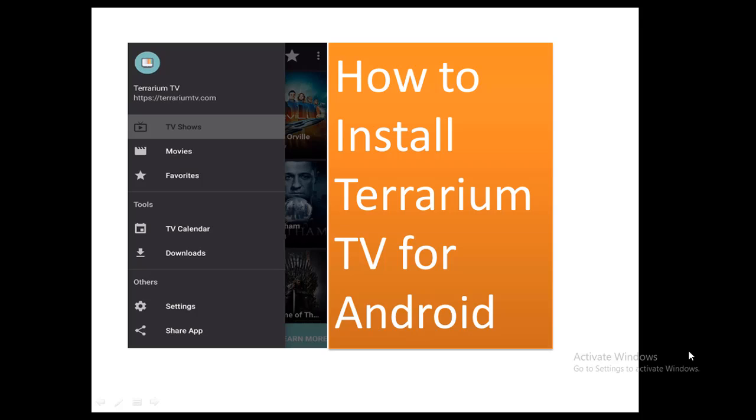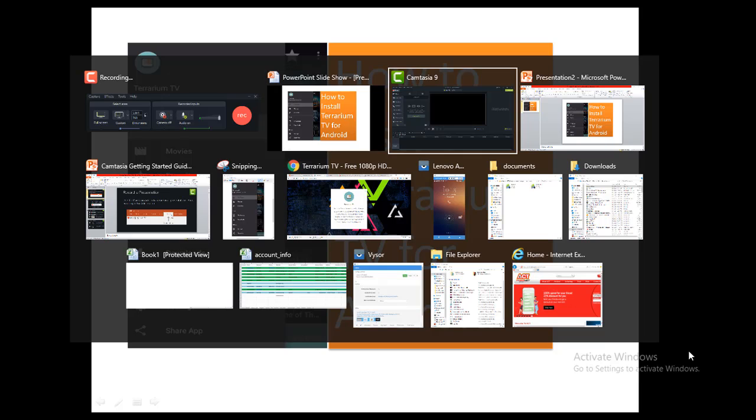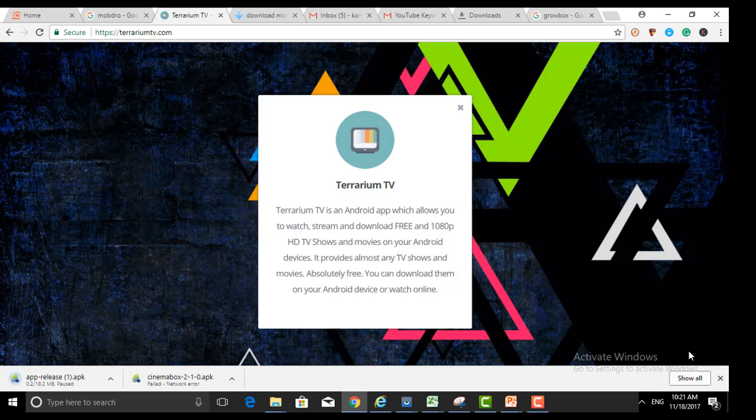Hi viewers, today we are going to see how to install Terrarium TV on an Android mobile. First of all, we need to download the APK file from the official website. I will show you the official website.